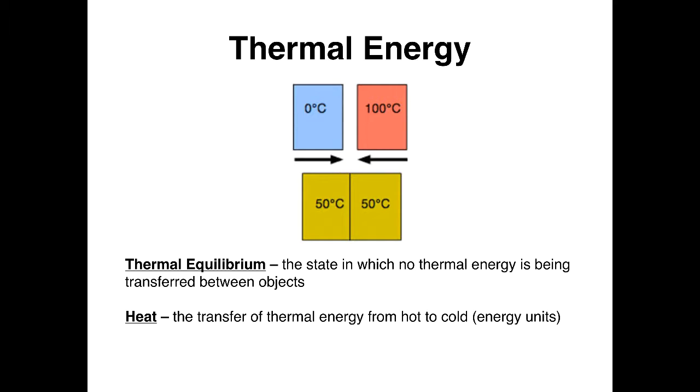So in this diagram, the thermal energy would transfer from the 100 degree to the 0 degree, and the heat would transfer from the 100 degree object to the 0 degree object. Now, the caloric theory was a historical theory that said that heat was a fluid that flowed from one body to another. But we now know that that is not the case.